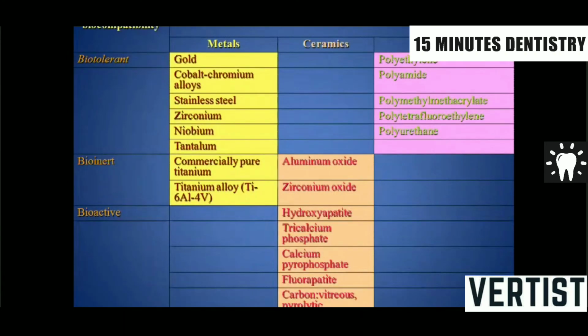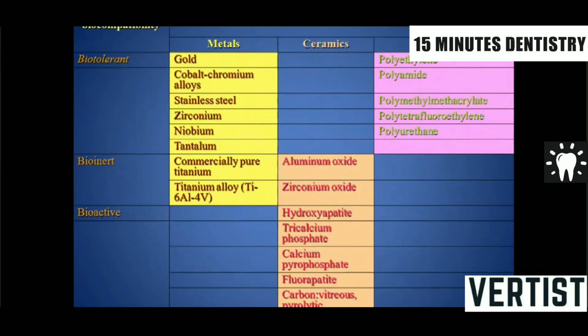This chart shows biocompatibility. Biotolerant materials are gold, cobalt-chrome, stainless steel, zirconium, niobium, tantalum. Bioinert materials are commercially pure titanium and titanium alloys, that is titanium 6 aluminum 4 vanadium. Bioactive materials are hydroxyapatite, tricalcium phosphate, calcium phosphate, fluorapatite, and others.